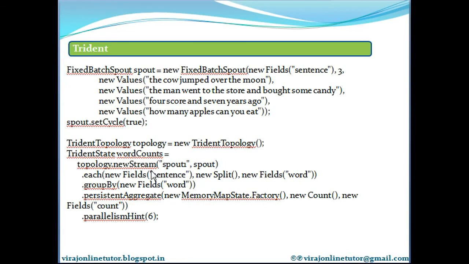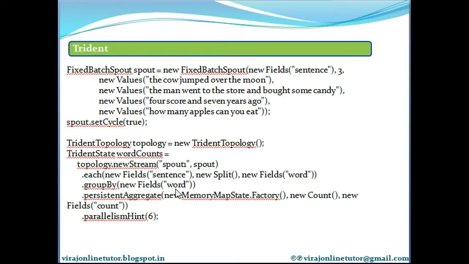stream, which we are pointing to this spout that we have defined here. Then for each of the emitted tuples we are emitting a field called sentence. Then we are splitting this sentence into each of the words.